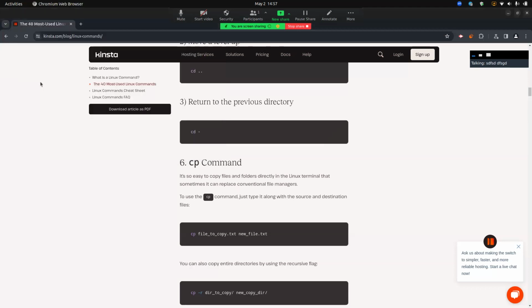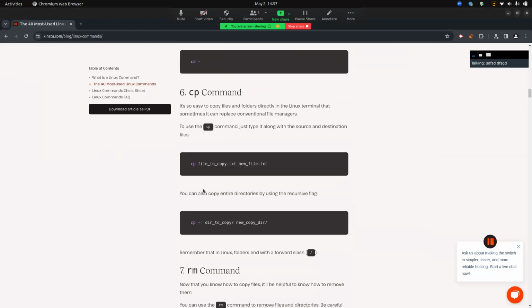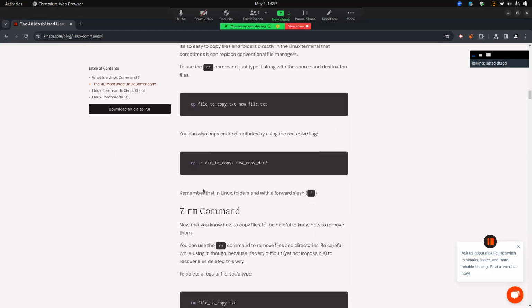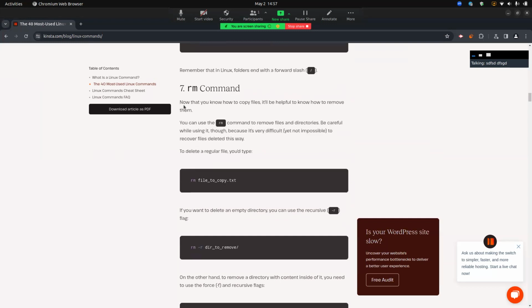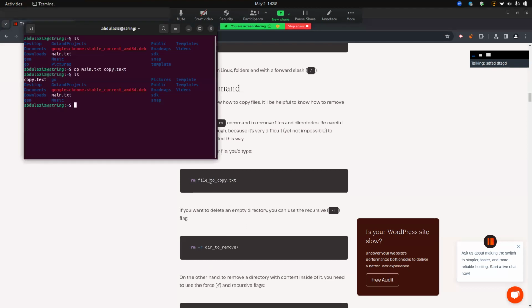And this command is working. The next command is rm. You can use the rm command to remove files and directories. Be careful while using it. Watch out, because it is very difficult, yet not impossible, to recover files deleted this way.